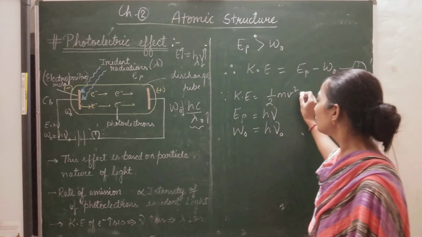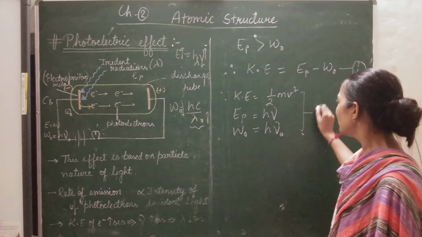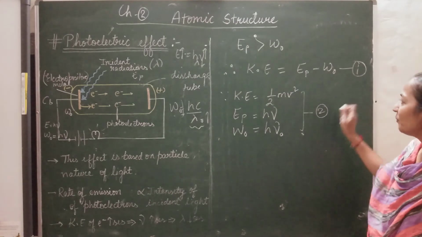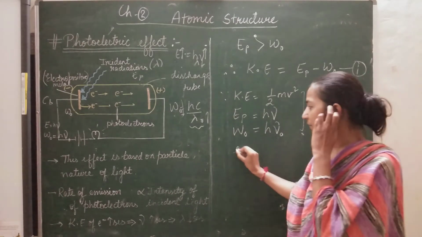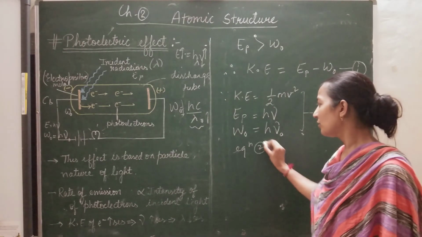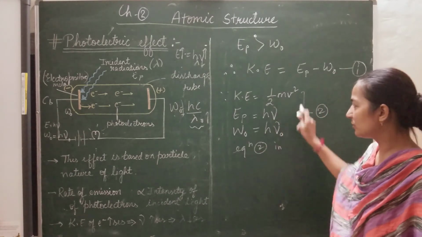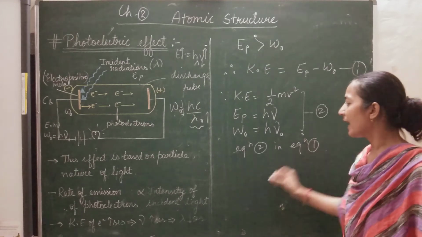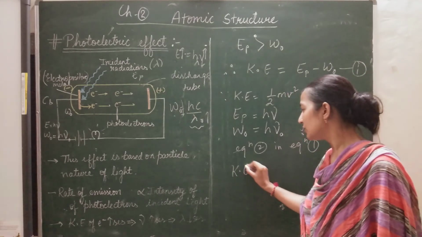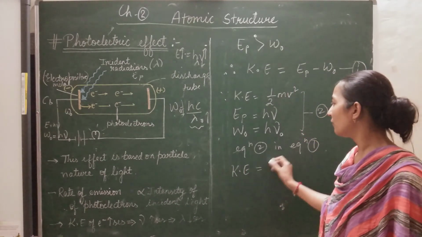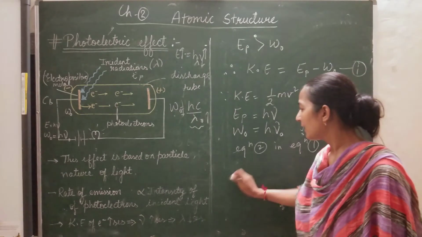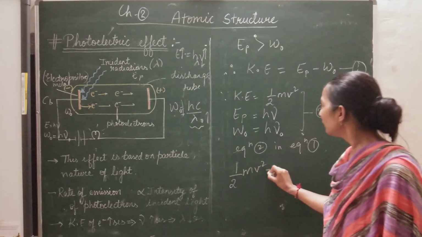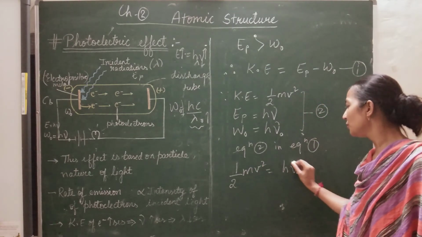Let's consider these as equation 2 and put equation 2 in equation 1. On putting these values in equation 1, we get half mv square equal to h nu minus h nu naught.